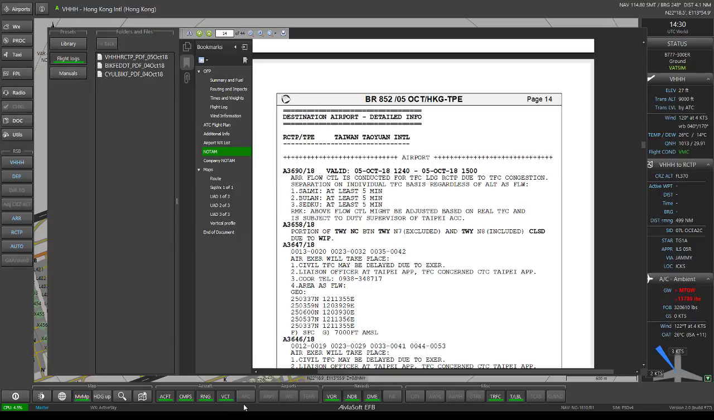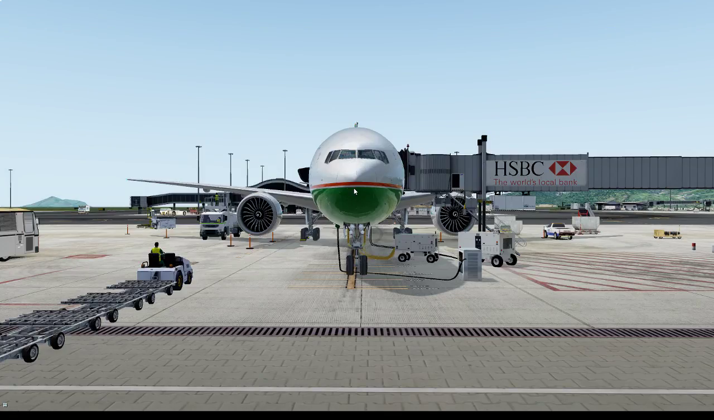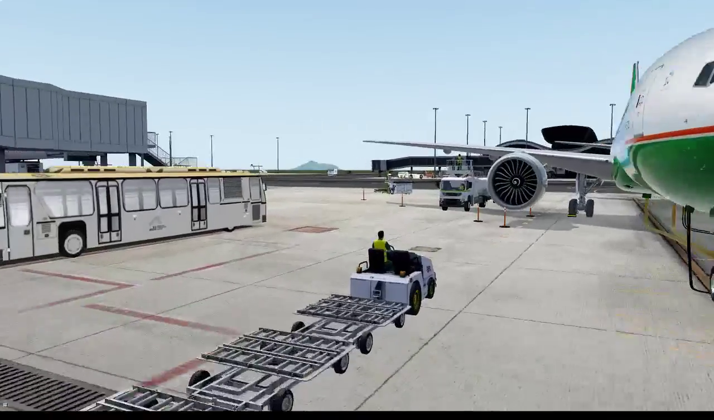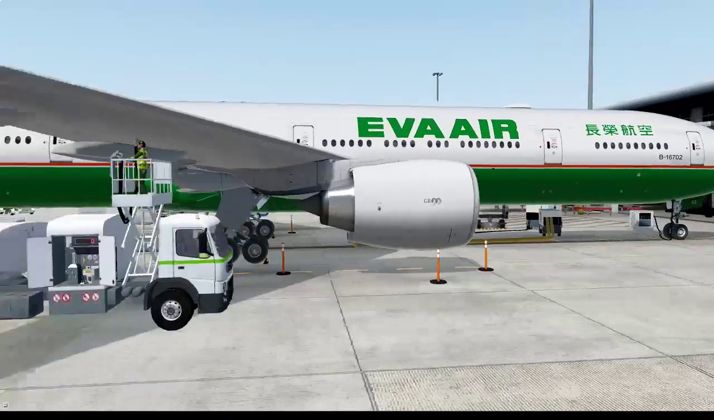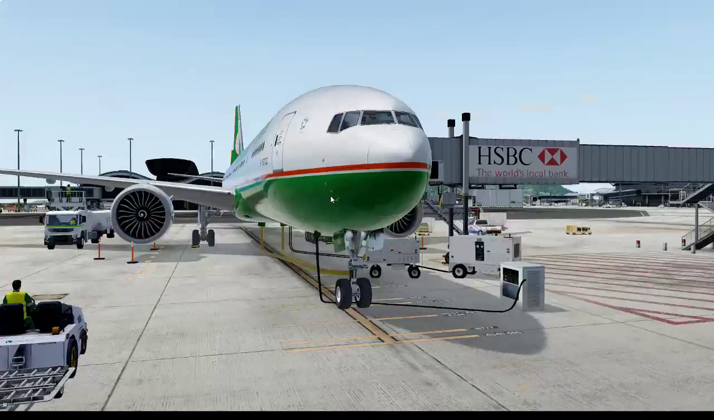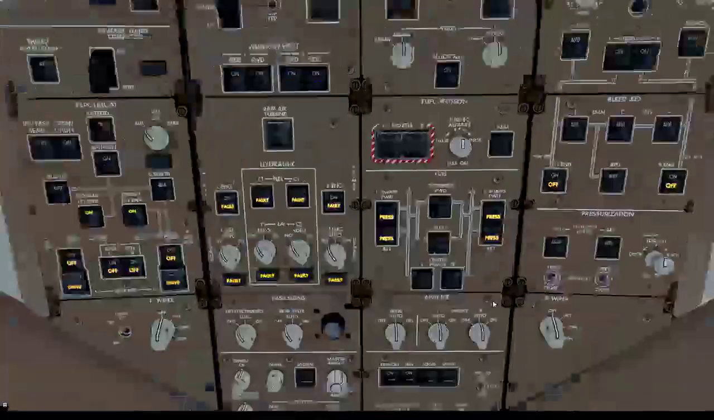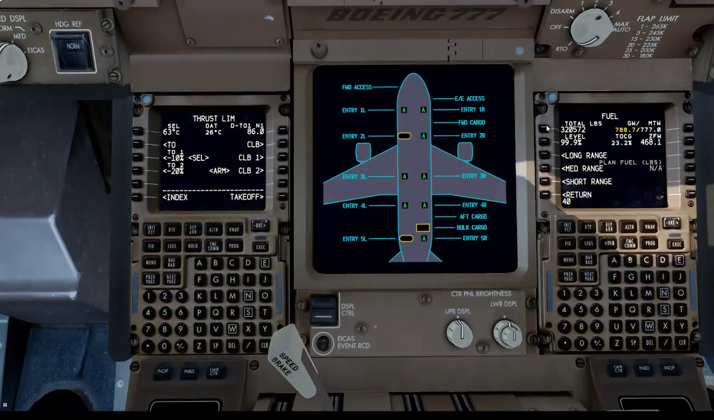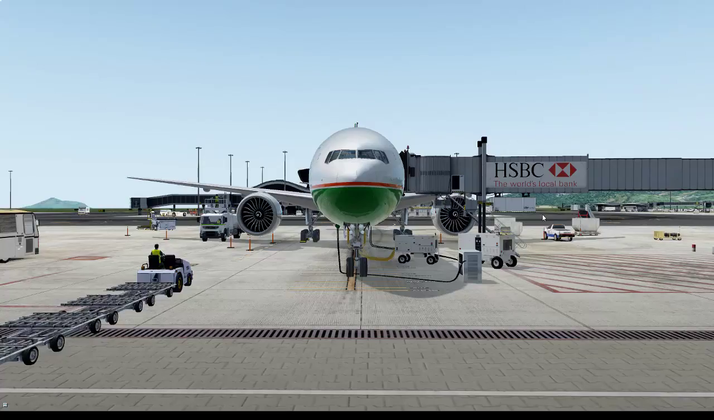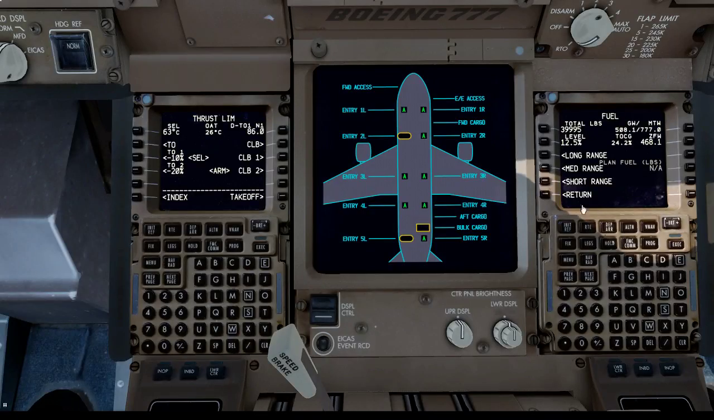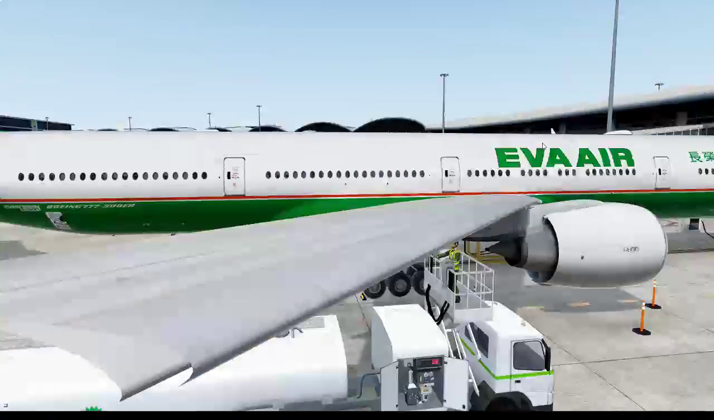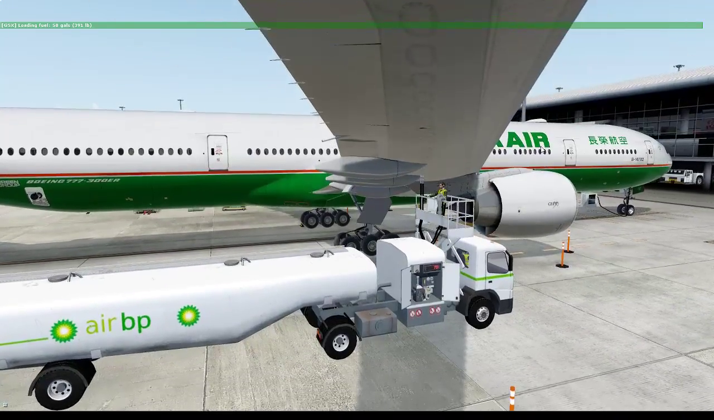I'm back from the walk around. Everything looks good. Roger, he's back from the walk around, and we have fuel ready. Okay, he's ready for refueling, so let's just stick that right there. Going to put the 41. We've got fuel.